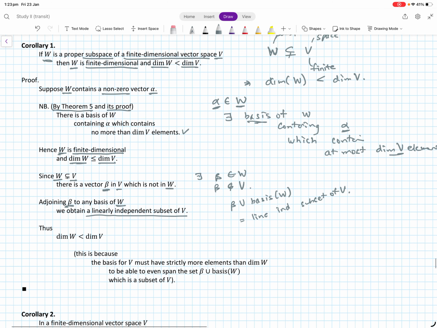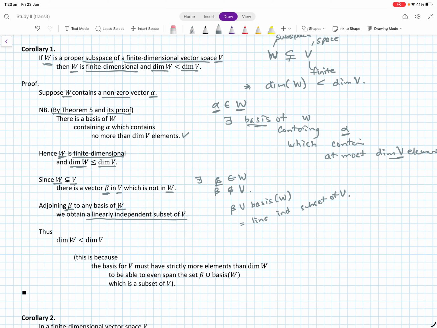We have a vector beta that is not in the subspace. Or did I write it the other way around? Oh, sorry, I had to write it the other way around. It's not in W, but it is in V, right? So this vector beta is not in W, but it is in the bigger space.